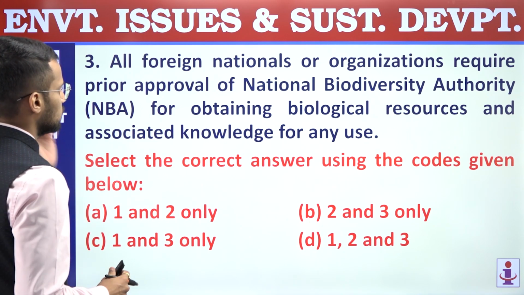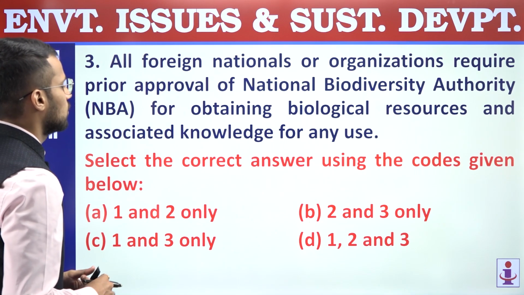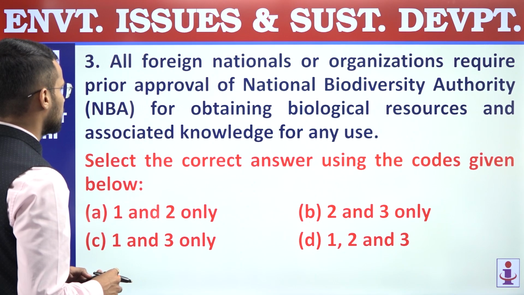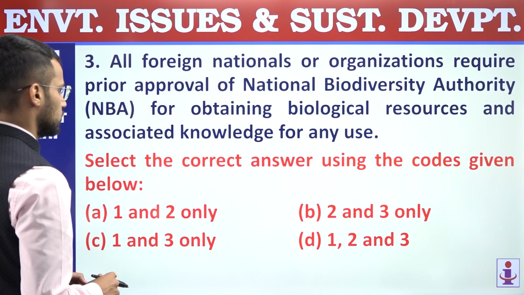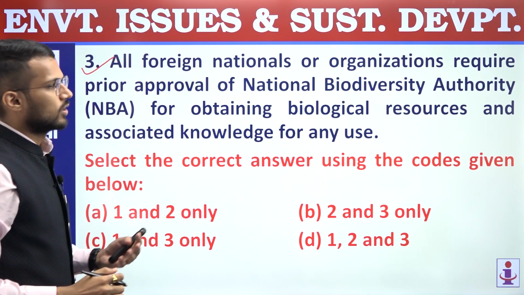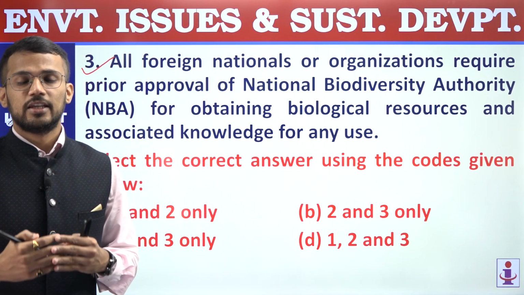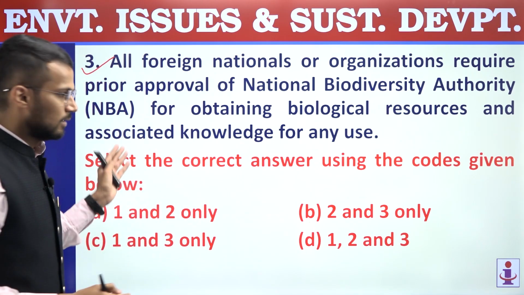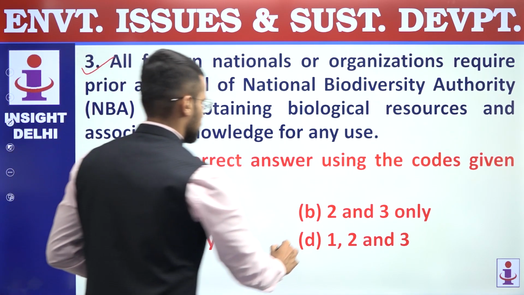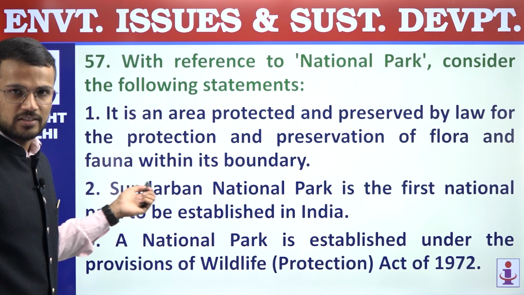Third, all foreign nationals or organizations require prior approval of the National Biodiversity Authority, NBA, for obtaining biological resources and associated knowledge for any use. Right? So this is a correct statement. All foreign nationals or organizations who want to use biological resources of India have to take permission of NBA. So only second and third statements are correct, and hence the answer is B, 2 and 3 only. Question number 56, answer is B.